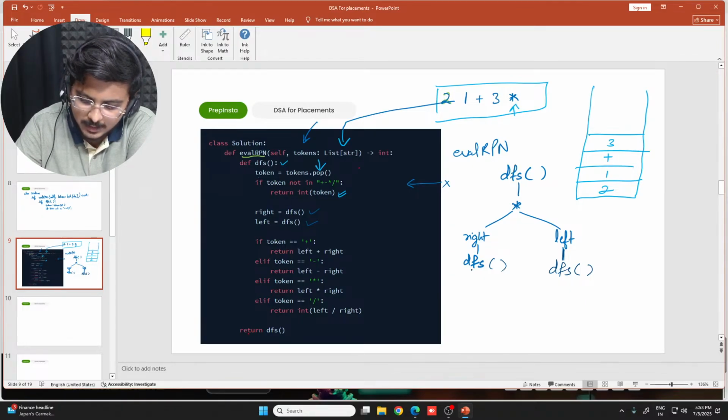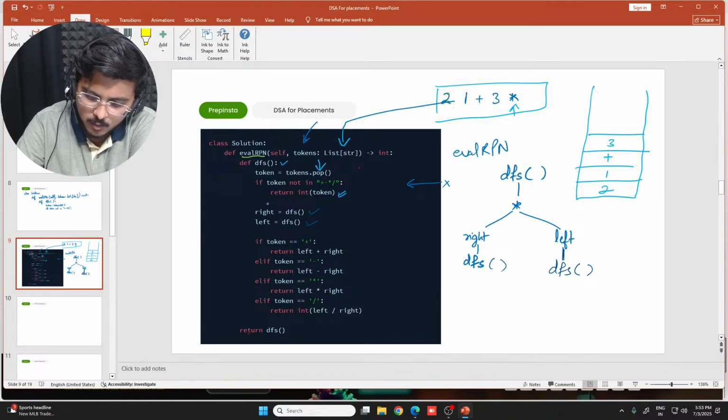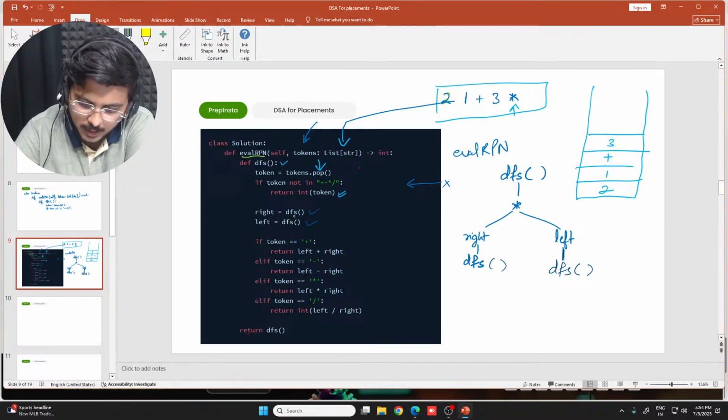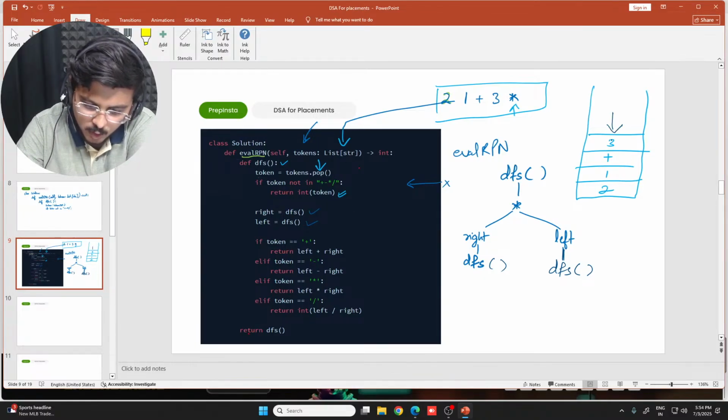So for this right DFS, what would happen? First of all, this right DFS would execute, and only then would the left come, because right is the first statement being called. So in right, what will the DFS do? DFS would again execute this much portion first. It would see the top of this and pop it out. This time the if block is true for the popped token, so it would automatically return, not go further, and return the integer type of the same token.